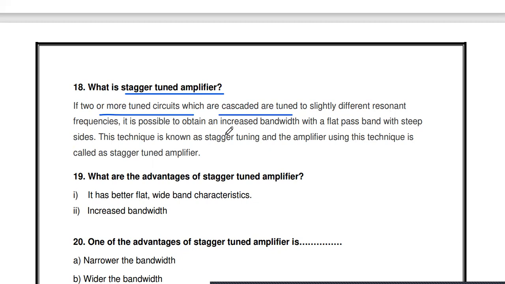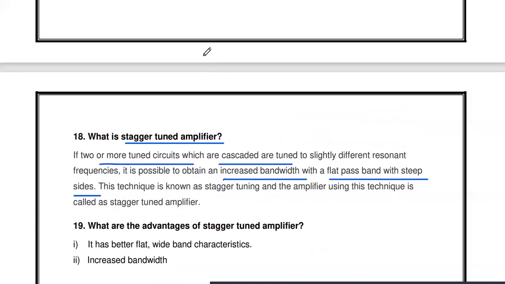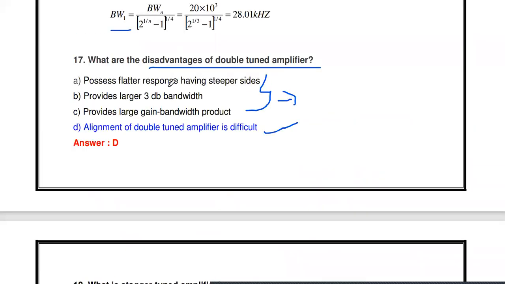Okay, so we will get increased bandwidth and a flat passband with steeper sides. That is our aim: to obtain increased bandwidth and a flatter response, similar to the double tuned amplifier. We have to get the flatter response, steeper sides, and 3 dB bandwidth, but we have to eliminate this design complexity.